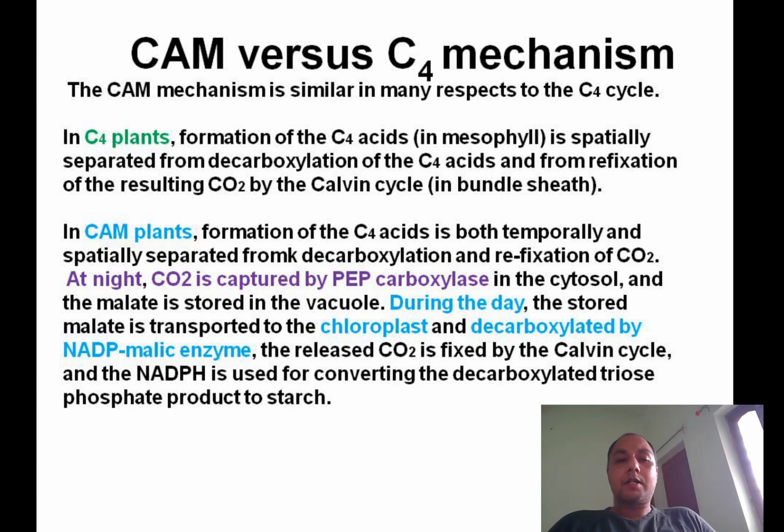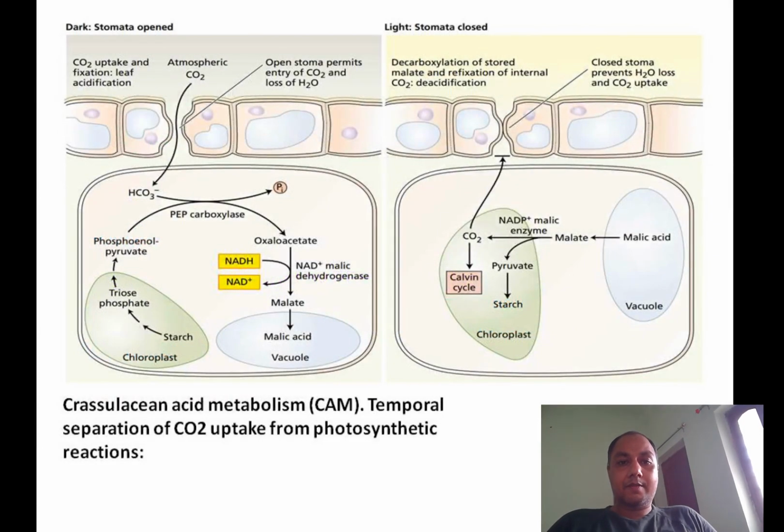In the case of CAM plants, one step ahead of the C4 plants, there is a temporal along with the spatial separation of decarboxylation, carboxylation and recarboxylation. For example, in a CAM plant, the primary carboxylation site is the cytosol.